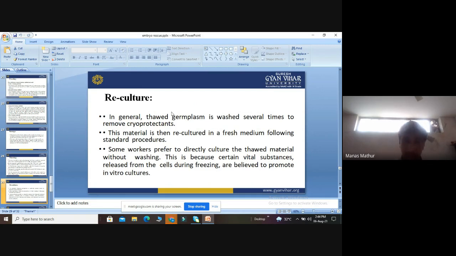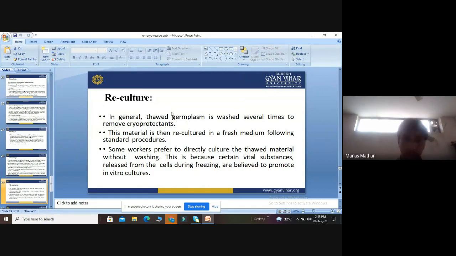According to them, there is no need of washing the cryoprotectants, because when we go for washing again, certain vital substances released from the cells during freezing, which are used in the promotion of in vitro cultures, can be removed. These are believed to promote the in vitro cultures.